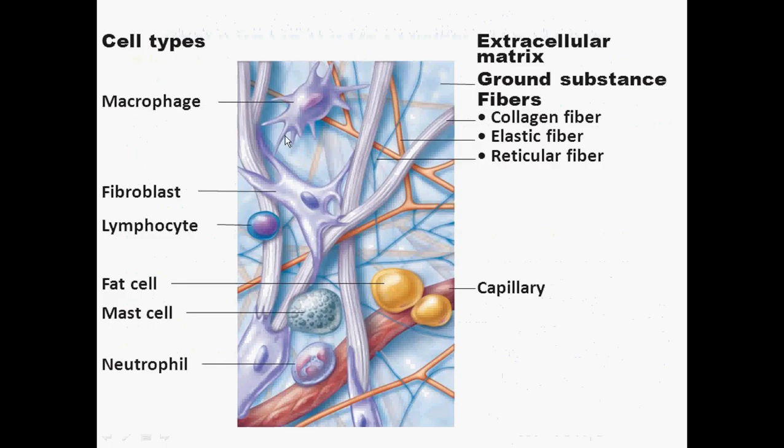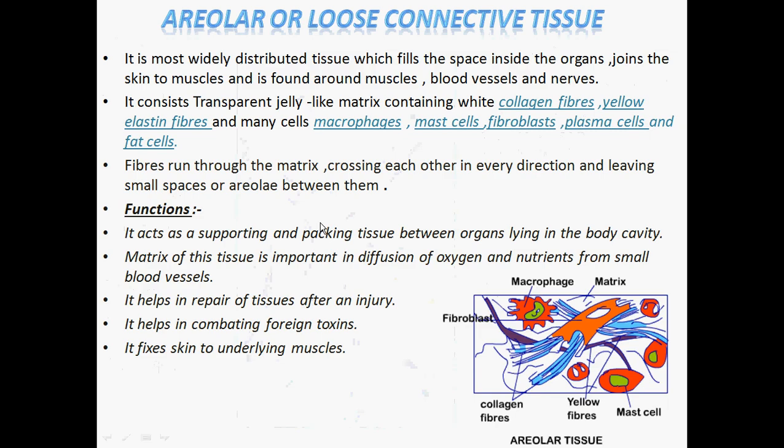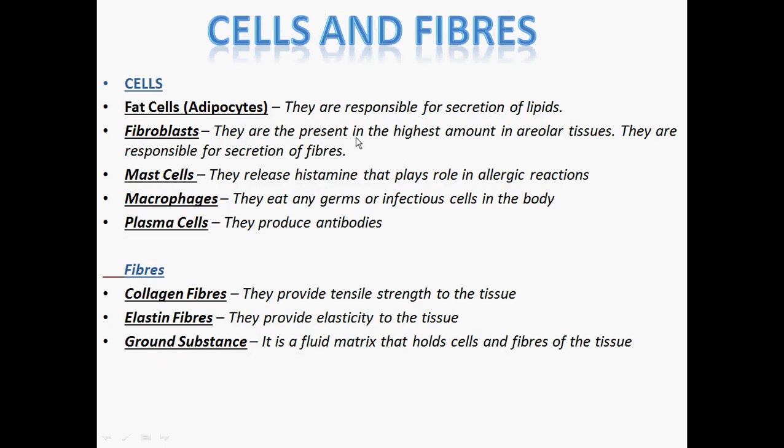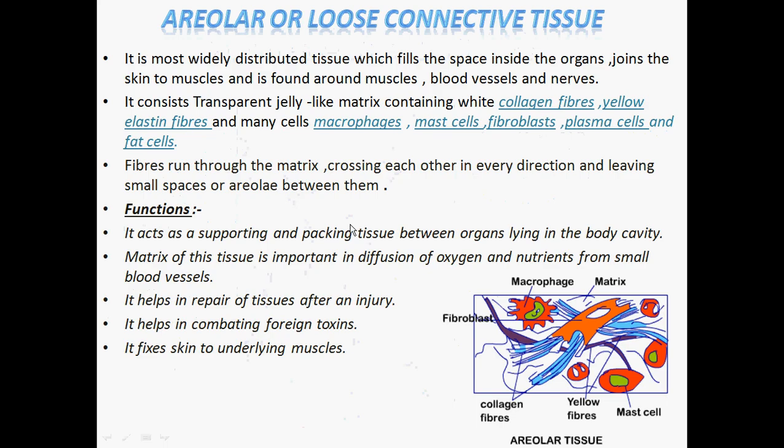So students, from these figures we can easily visualize and make a good image in our mind of this particular tissue, the areolar connective tissue. I am taking the name of this tissue again and again so that it is well embedded in your mind. If possible, please read all the different kinds of cells and fibers to make a good understanding of the tissue, and you can write these contents or notes as they are. There's no need for further adding because it is sufficient. If you feel like it, you can add further; the rest is fine.